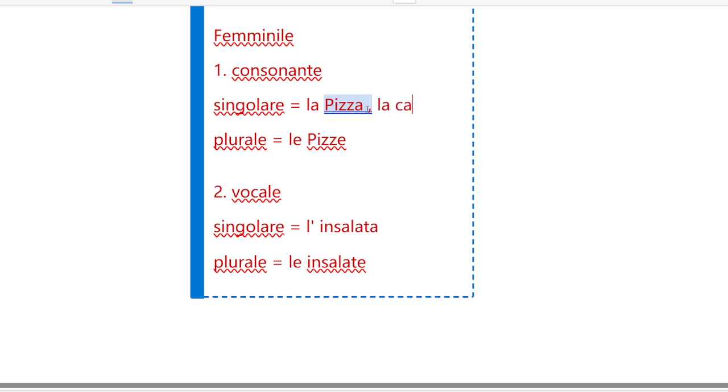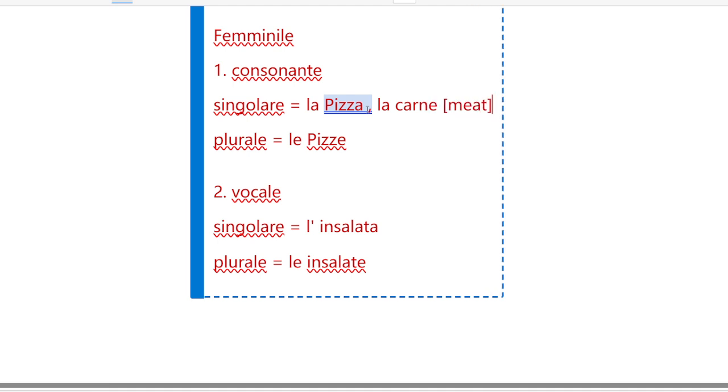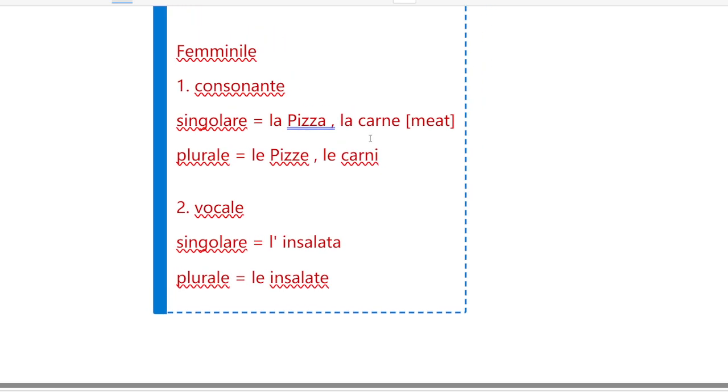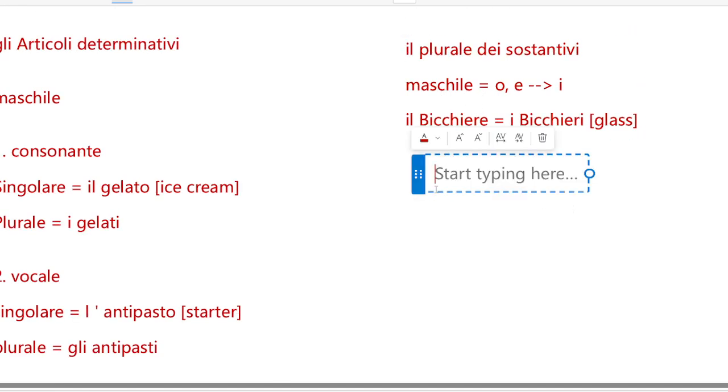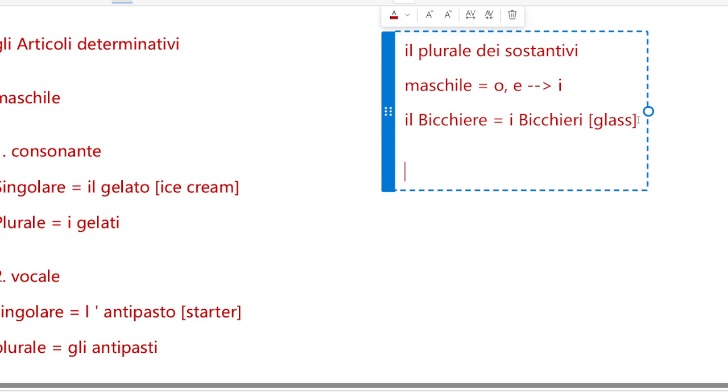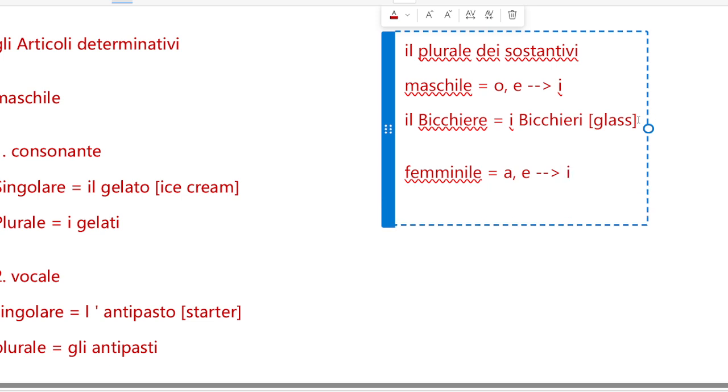La carne. So carne is meat. So its plural will be le carni. Okay. So what you can notice here, if we want to form the plural in the case of femminile, it would be a and e. They both convert. This would change into I. Most of the examples we did, la carne, I've given you.